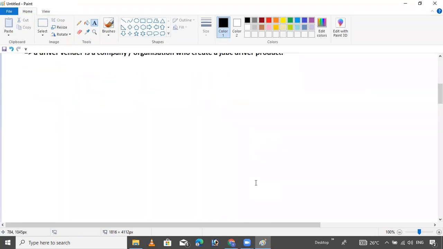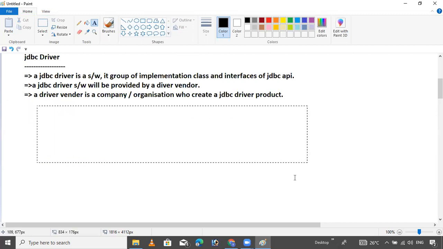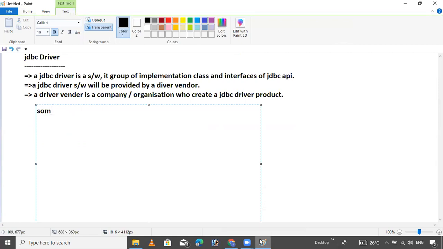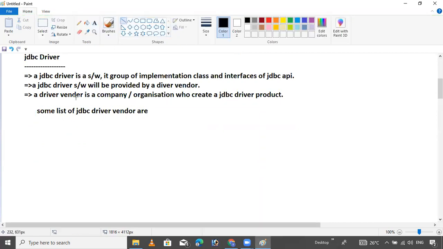Now I'm going to list out some companies that are providing JDBC drivers. So try to collect it. Okay. Some list of JDBC driver vendor companies. So we will get clarity on which company and which organization provides JDBC drivers and other things.